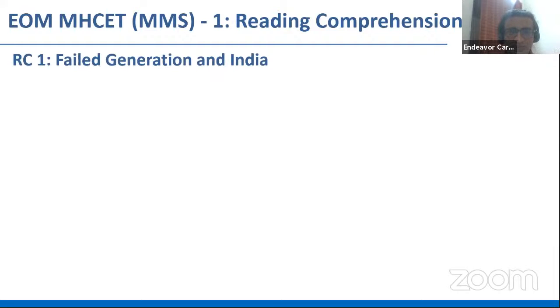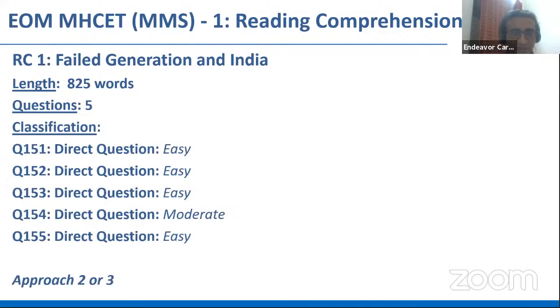The first passage was about failed generation and India. The length was 825 words. It was a lengthy passage, and there were 5 questions. But the brilliant thing about this passage was that all 5 questions were direct.